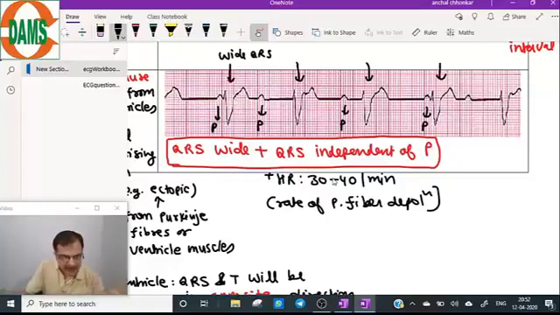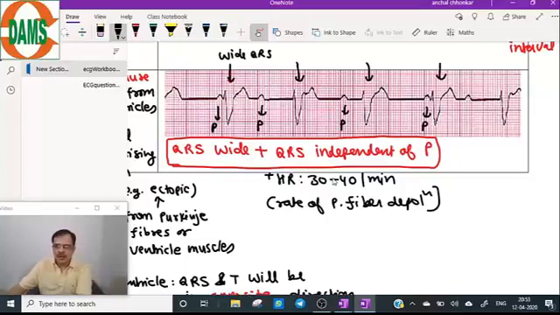Sometimes a P wave can be hidden under the QRS or T wave also. Atrial rate and ventricle rate will be different. Very good point. And what determines the heart rate? Ventricle depolarization determines the heart rate. Regarding PR interval, here we can't comment on it because there is no relation between the QRS and the P wave.